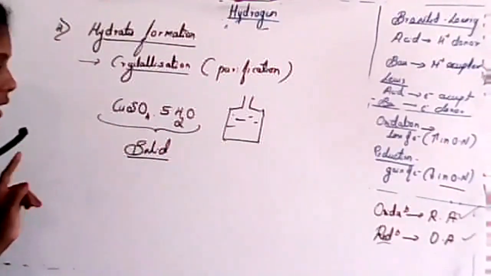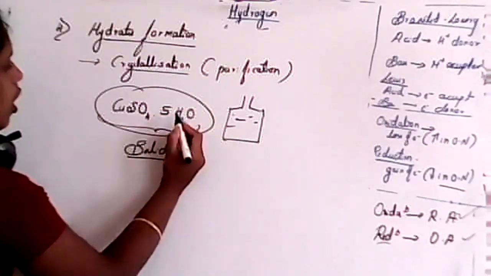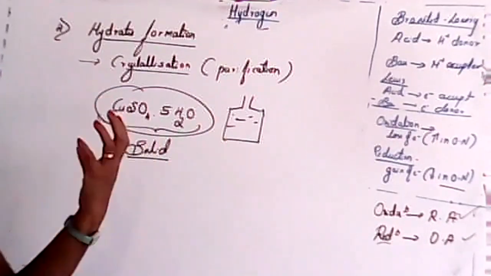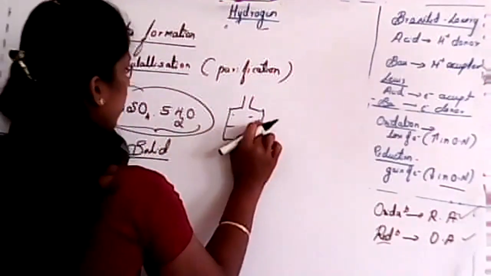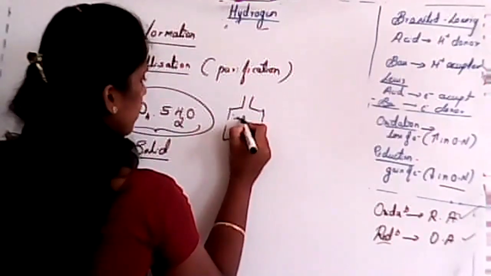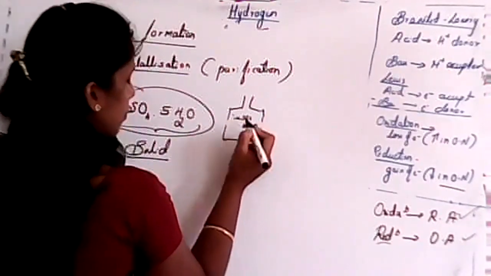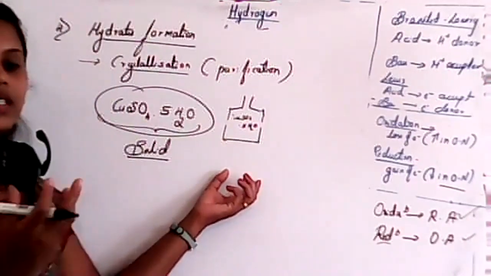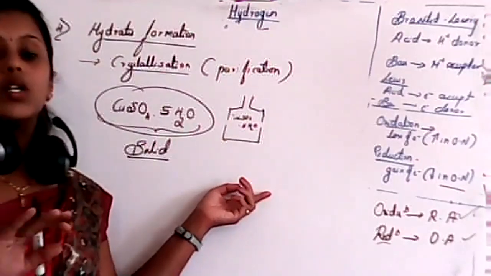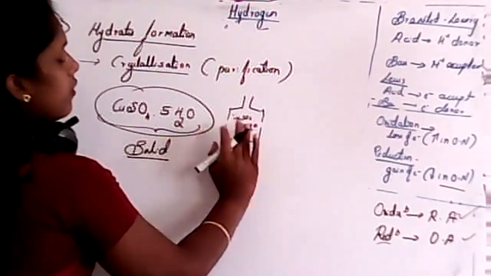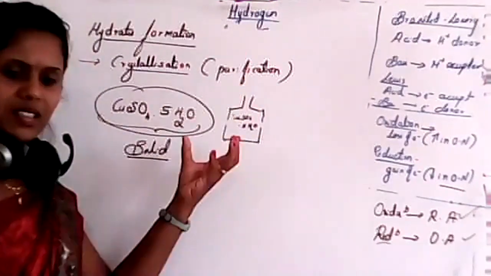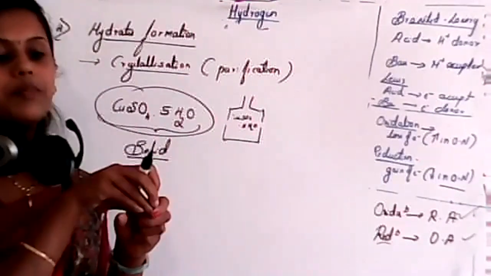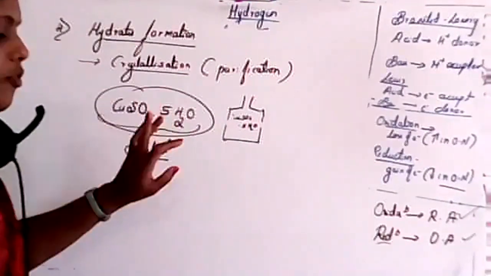Remember one thing. In this case, we consider CuSO4.5H2O. If you look at a box or any chemical bottle, you may find it written as CuSO4.5H2O. That means it is hydrated, that means it has crystalline water, a water of crystallization. But it never indicates that it contains free water. That means it is not an aqueous salt. So the water molecules undergo some reaction to form this type of combination.